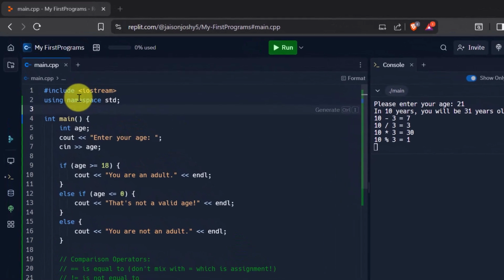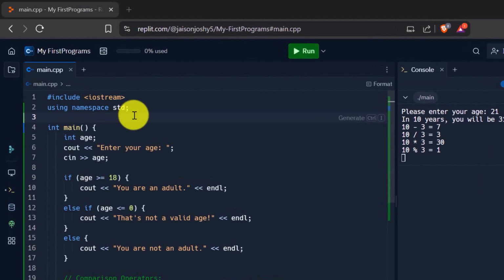Starts with our iostream and using namespace std. You already know what that means. And we come to the main function which has a return type integer. And now let's go into the function.